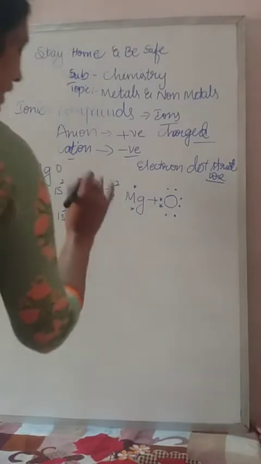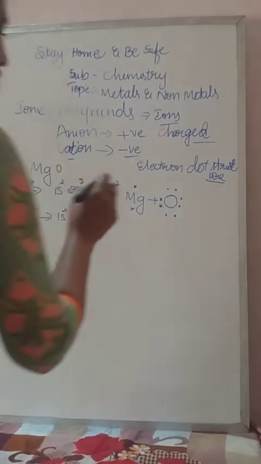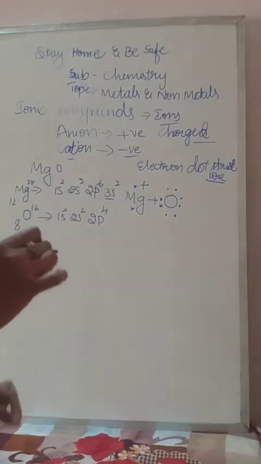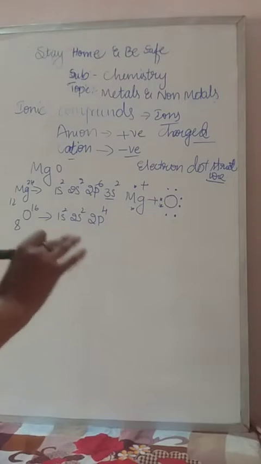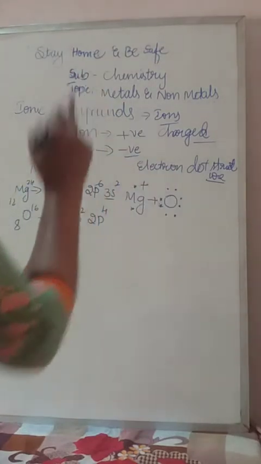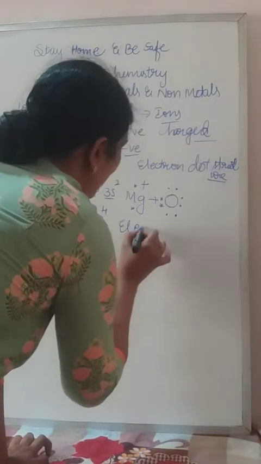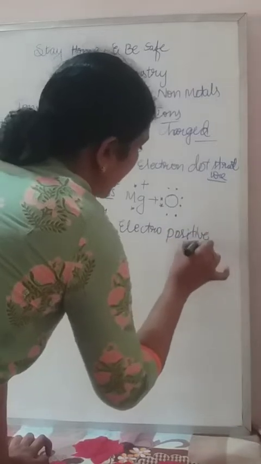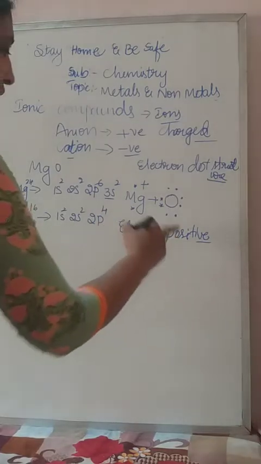So here magnesium is donating the electrons to the oxygen, so that's why it becomes electropositive. Keep in mind what is meant by electropositive. Why is Mg plus written here? Mg plus means Mg donates the electrons to the oxygen and becomes electropositive. Keep in mind, the element which donates the electrons to the neighboring element and forms a compound,